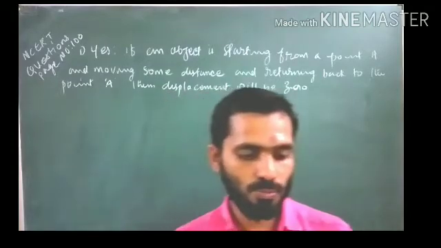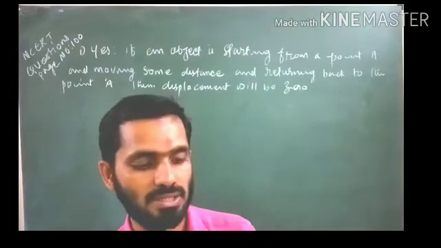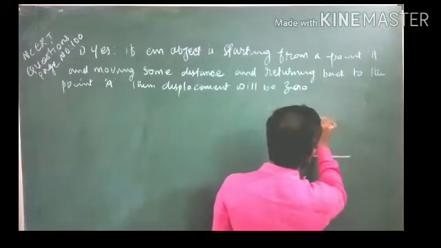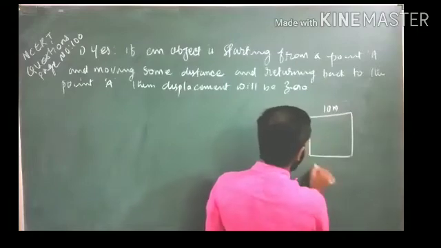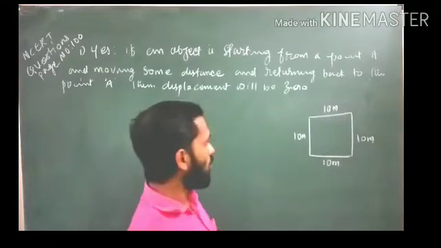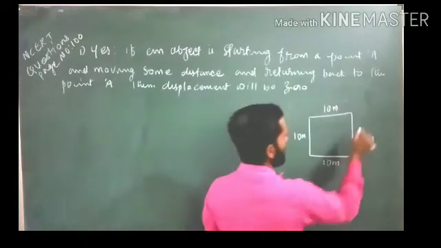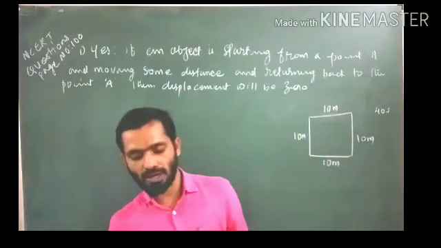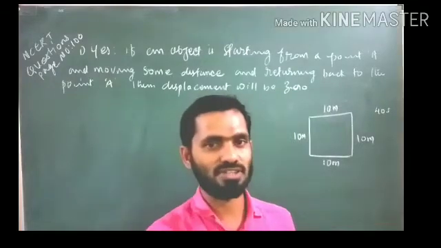A farmer moves along the boundary of a square field of side 10 meter. So one farmer is moving along the boundary of a square field of side 10 meter. This is a square field, so all sides are equal, that is 10 meter. He completes the whole boundary once round in 40 seconds, and he was walking on that boundary for 2 minutes 20 seconds.